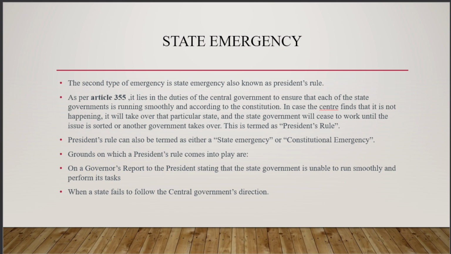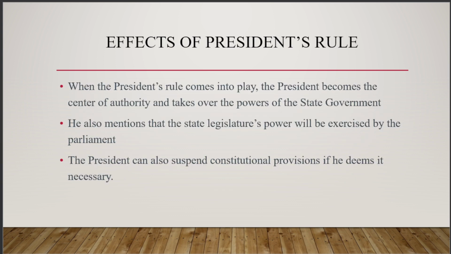So if the president finds that there is some disturbance in the state, then he can impose his rule in the state. That is known as President's Rule. But it is to be noted here that the report that there is some disturbance or hindrance in the smooth functioning of the state is given to the president by the governor of that state, saying that there is a need to impose the President's Rule in that state. So the governor plays an important role here.